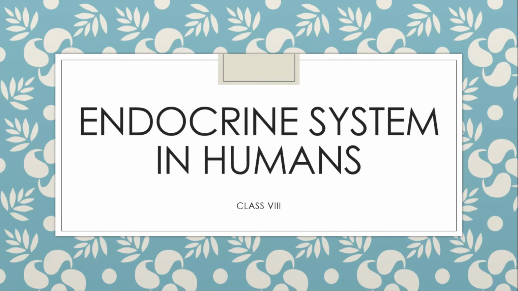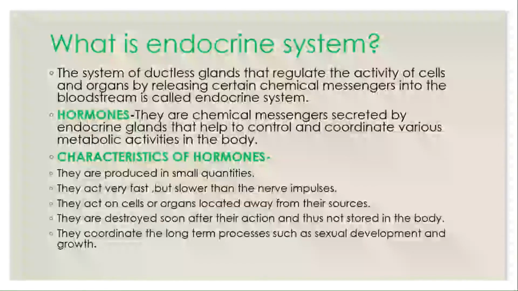But there are certain processes like growth and metabolism, which are controlled by some chemicals in your body. And these chemicals are secreted by the ductless glands. Now, these ductless glands make up the endocrine system. So, if it is asked what is the endocrine system, as you can see on the screen, it says the system of ductless glands that regulate the activity of cells and organs by releasing certain chemical messengers into the bloodstream